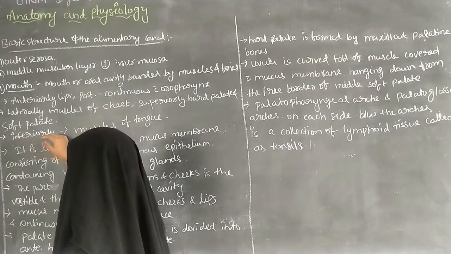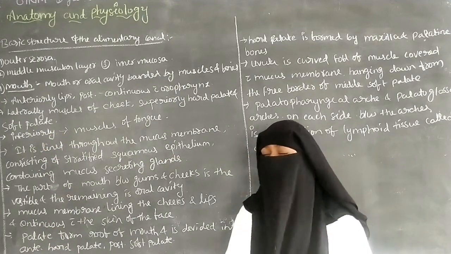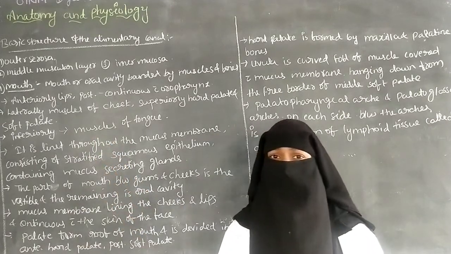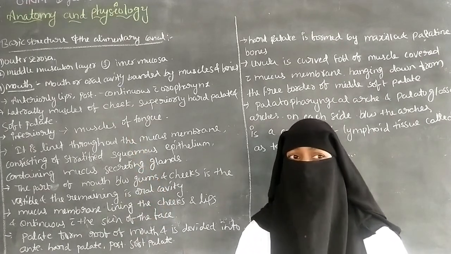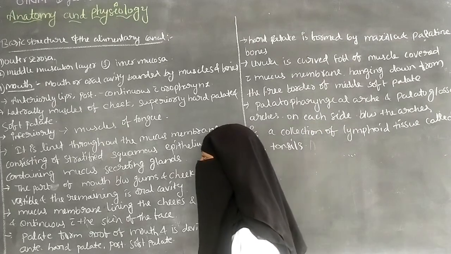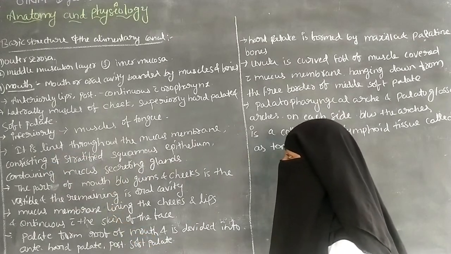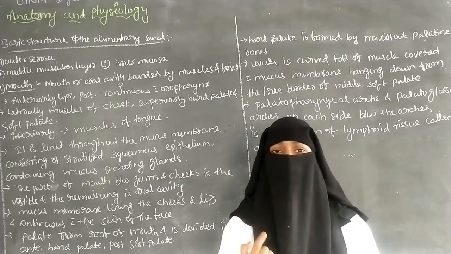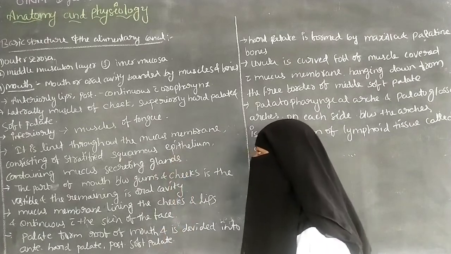Next is the inferior side. Inferiorly, the muscles of the tongue are involved. The muscles of the tongue are situated in the inferior part of the mouth. Next, the mouth is lined throughout by a mucous membrane consisting of stratified squamous epithelium.